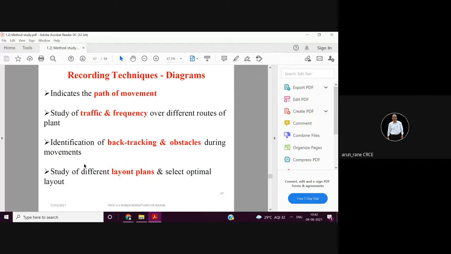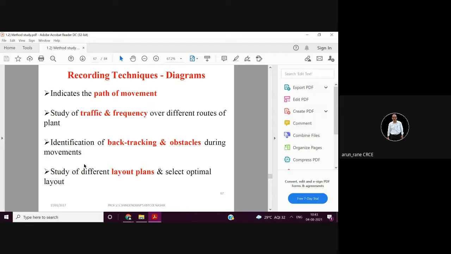This type of study is even done in the kitchen also. Why does a housewife get tired even though she works for 2 hours in a kitchen or for a day? So her activities were recorded.